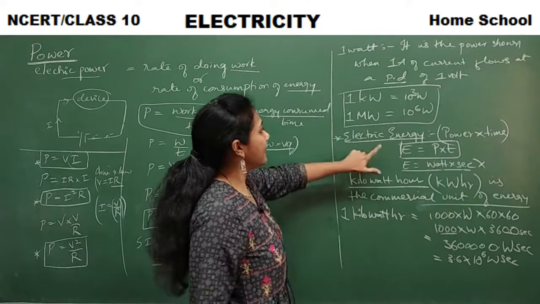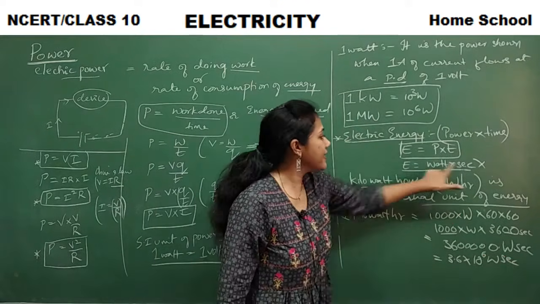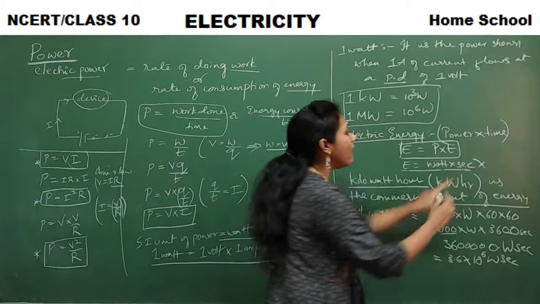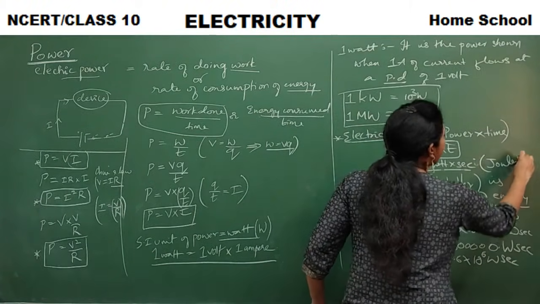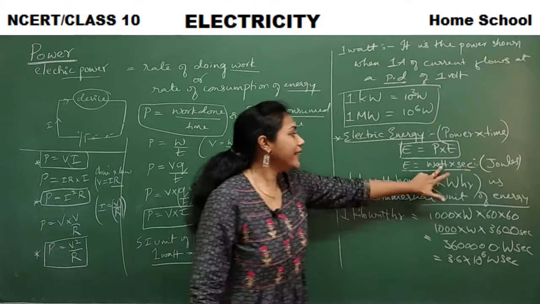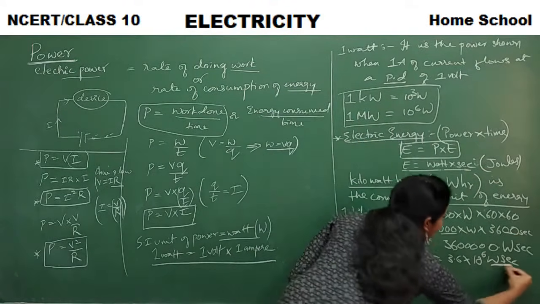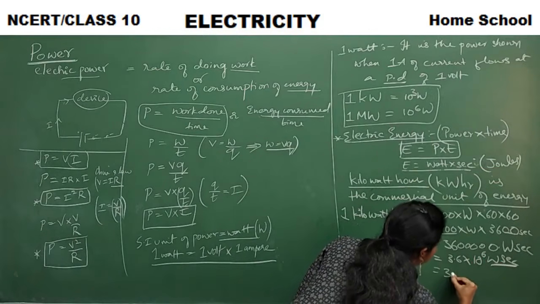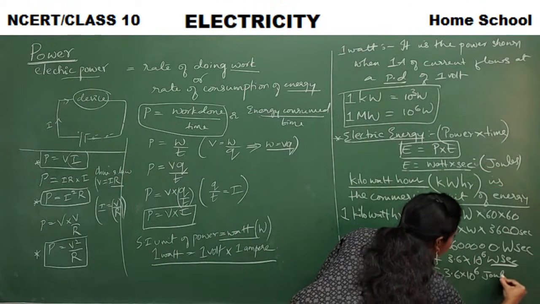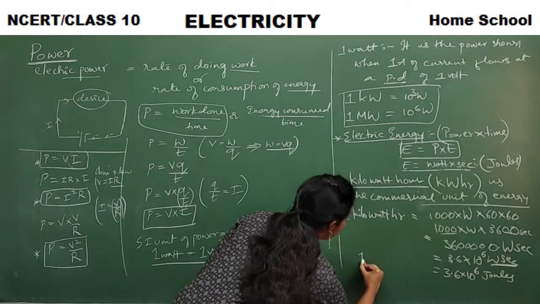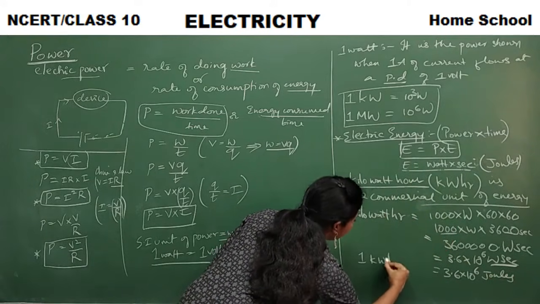Watt second is nothing but energy, right? Watt second is also called joule. So here, instead of watt second, I will write 3.6 into 10 to the power of 6 joules. So how much is 1 kilowatt hour?